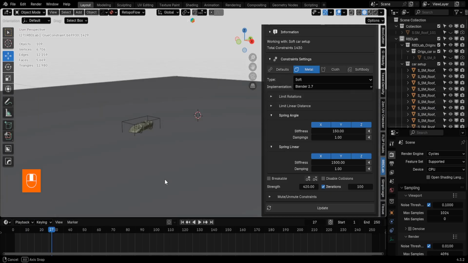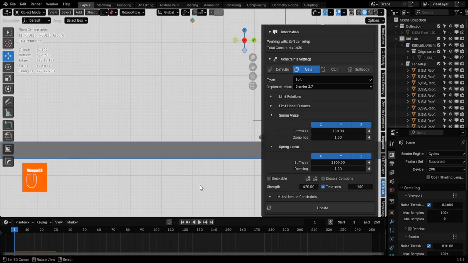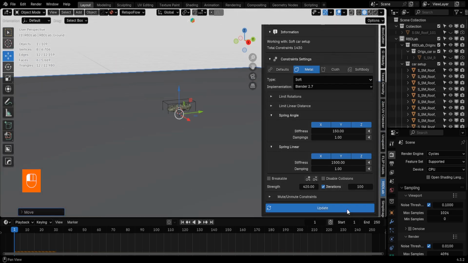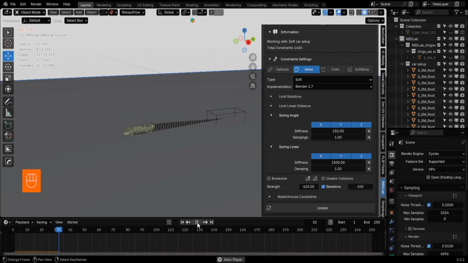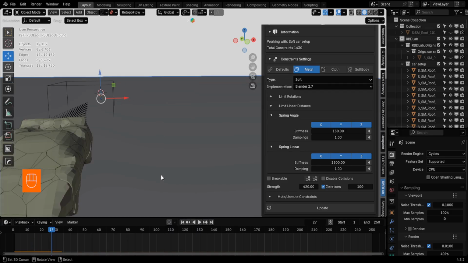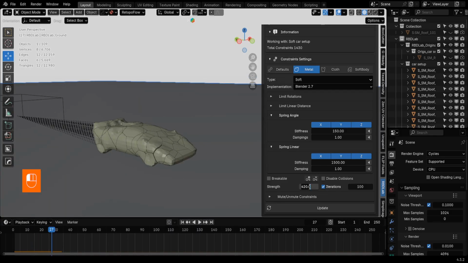Wait, it looks like we have a slight issue. Something isn't behaving right with the ground. Depending on your specific scene, don't be afraid to play with the settings. Nothing I show here is absolute, so feel free to explore and experiment.